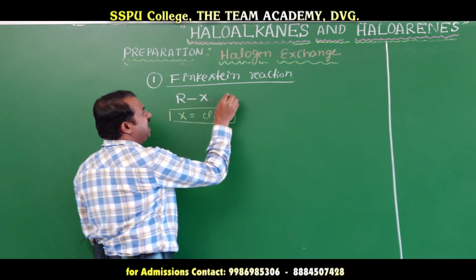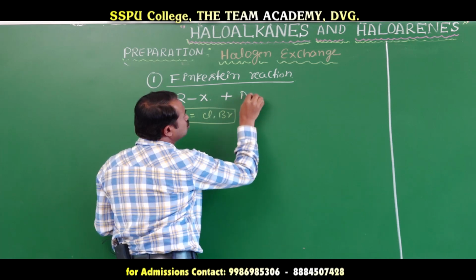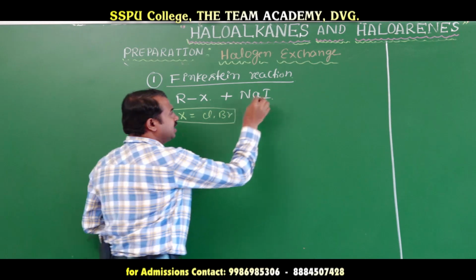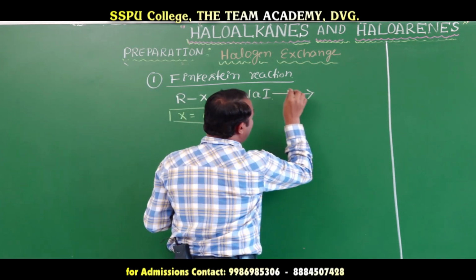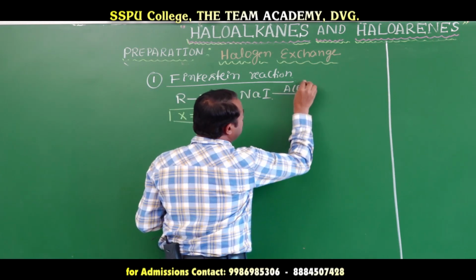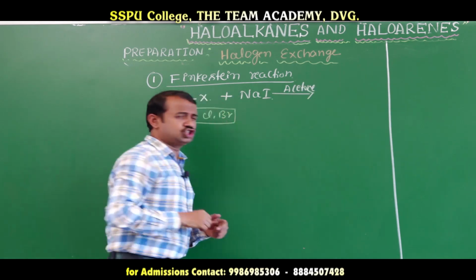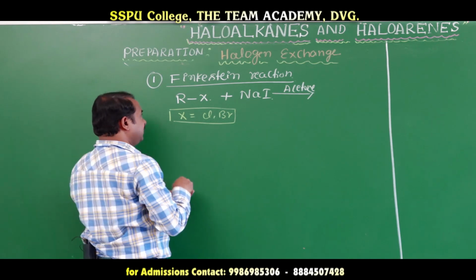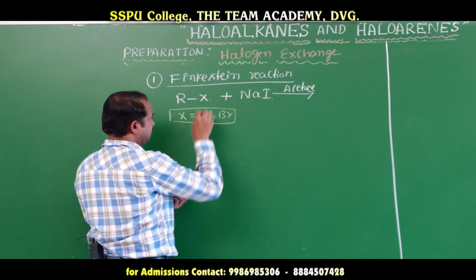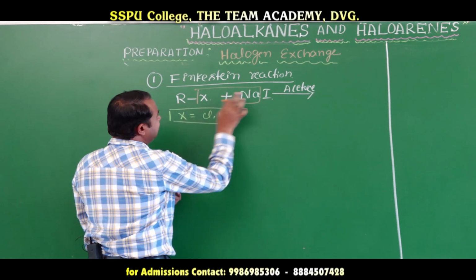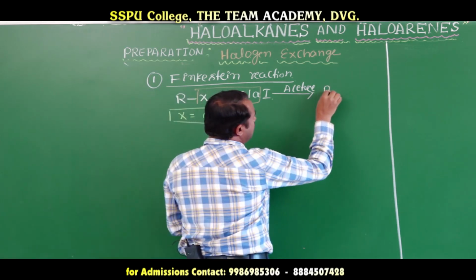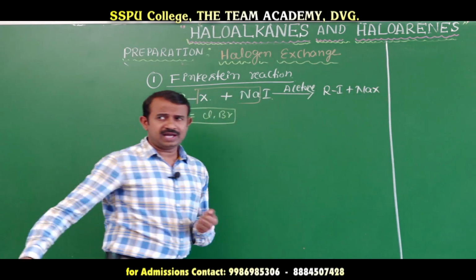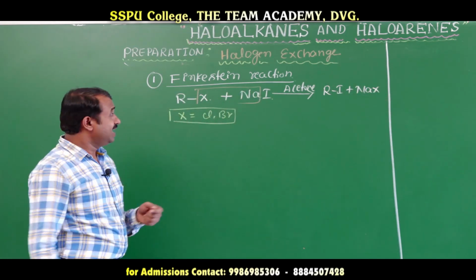When alkyl halide reacts with sodium iodide in the presence of dry acetone as the solvent, it forms alkyl iodide, RI, plus sodium halide.